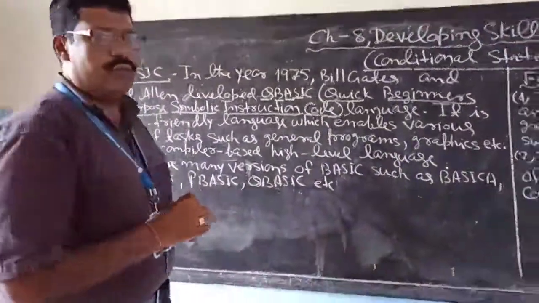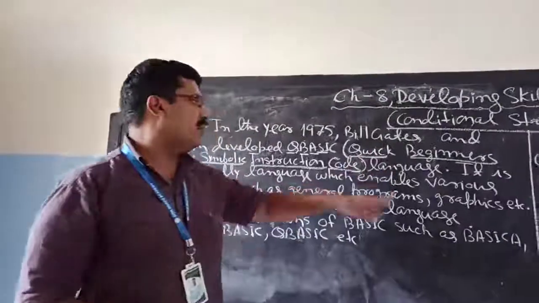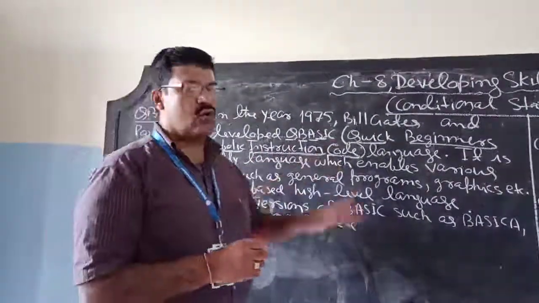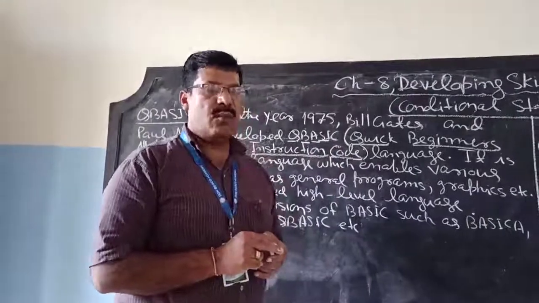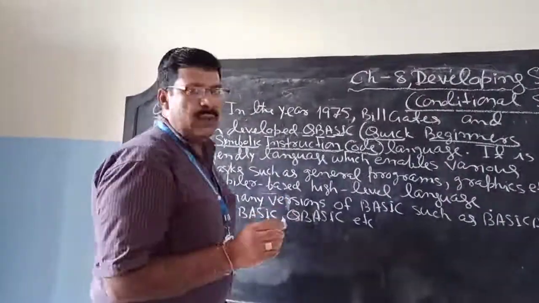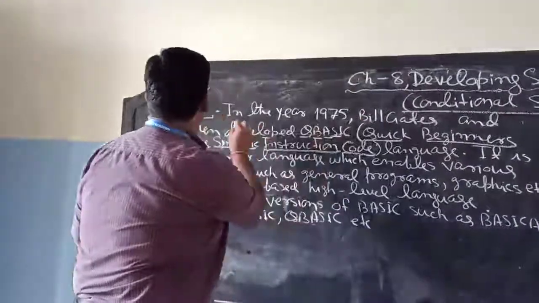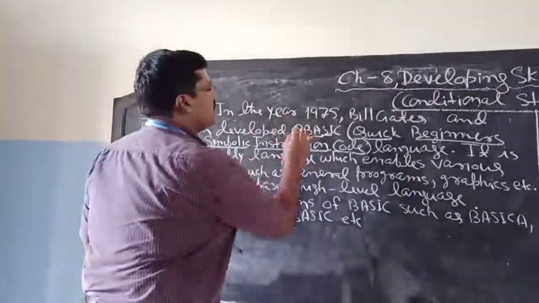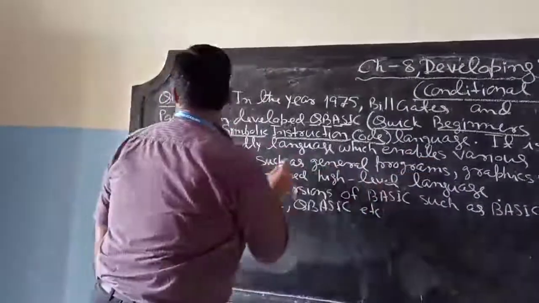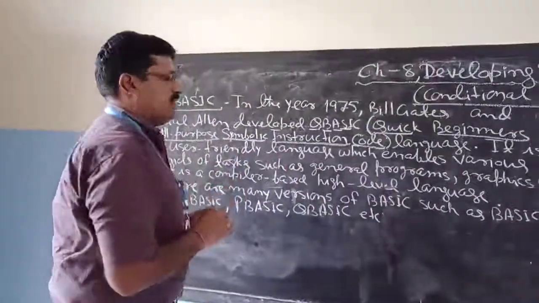Quick Beginners All-purpose Symbolic Instruction Code is the full form of QBasic. Who developed it? Bill Gates and Paul Allen, in 1975.